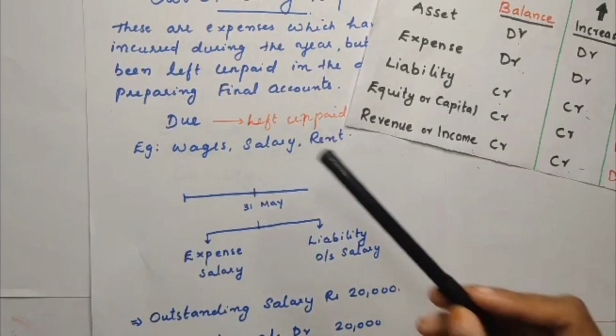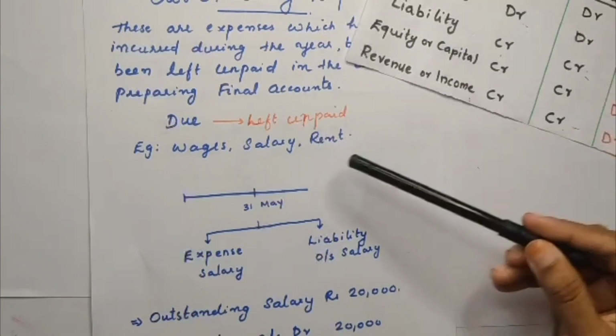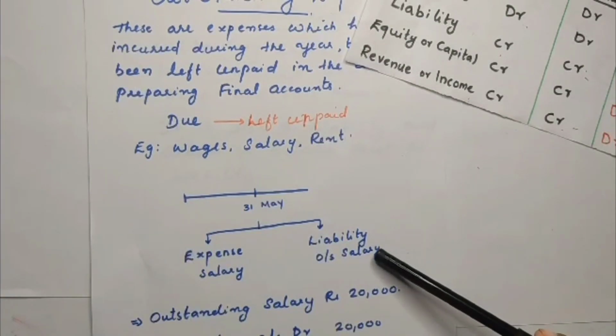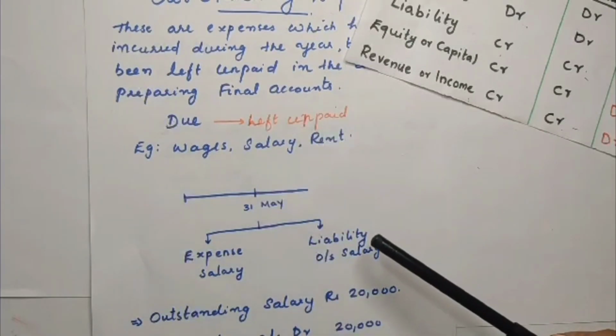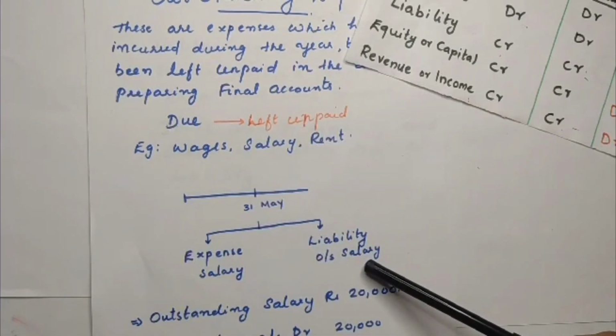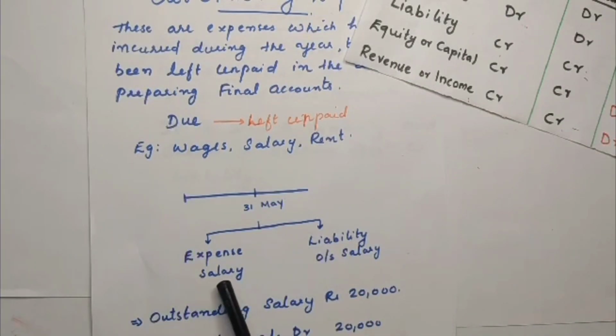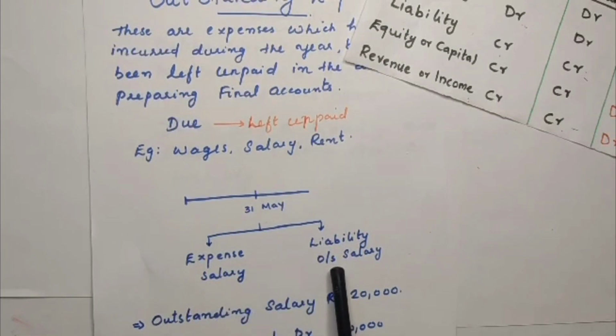If you haven't paid rent, then outstanding rent will be created. If you haven't paid wages, then outstanding wages will be created. Like that, you have to debit the concerned expense. If it is rent, then debit rent and credit the liability, outstanding rent, because you haven't paid it.